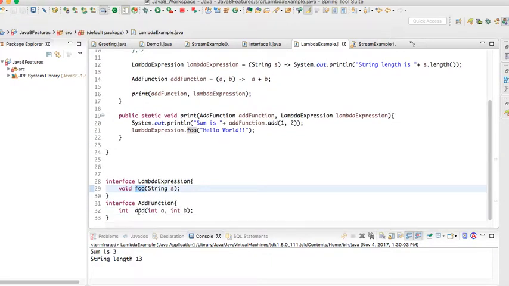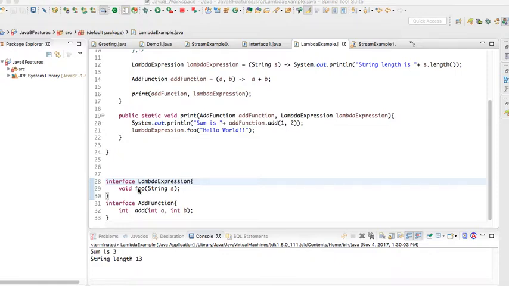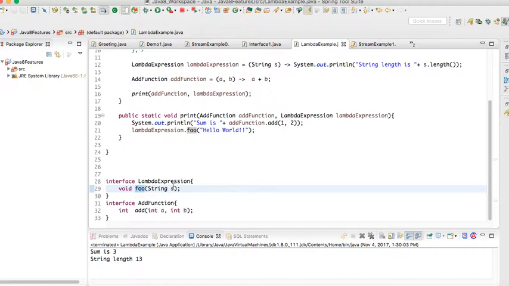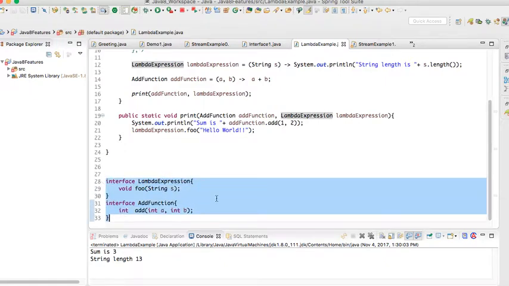The method name can be anything. We don't use any method name in the lambda; you just follow the method signature. We can have any method here. We need not write functional interfaces like this. As part of Java 1.8 they have introduced some predefined functional interfaces which have only one method. We can also go with them.